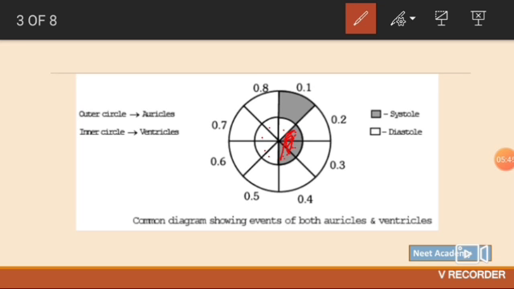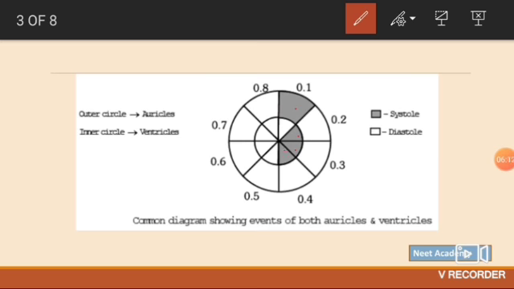Also, we should know the atria and ventricles can never contract together. Remembering that, you can see in this diagram, when the atria is contracting, the ventricle is not. Ventricle is in diastole. And when the ventricle is contracting, the atria is in diastole, in relaxed position. So remember, atria and ventricle can never contract together.